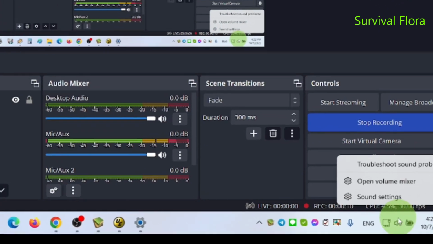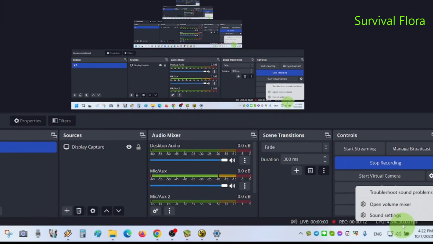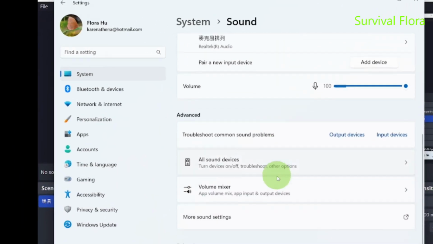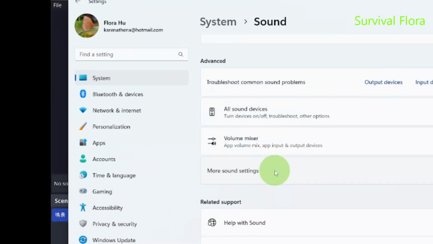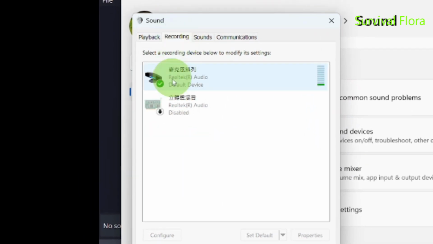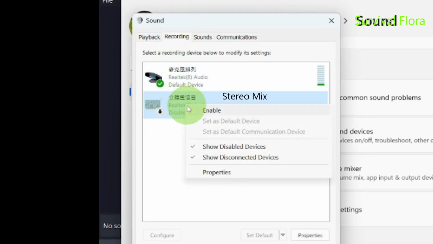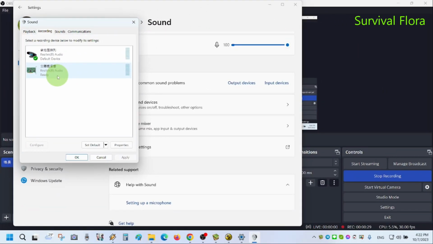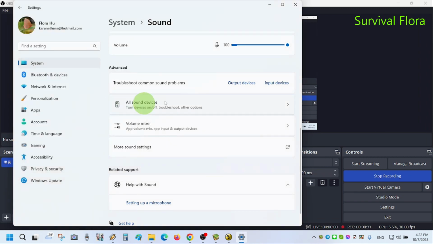Right-click the volume icon on Windows taskbar. Click Sound Settings. Scroll down to More Sound Settings. And then click Recording tab. Here I have to right-click to enable stereo mix so that I can record the video audio. Click OK and then go back to Sound Settings.